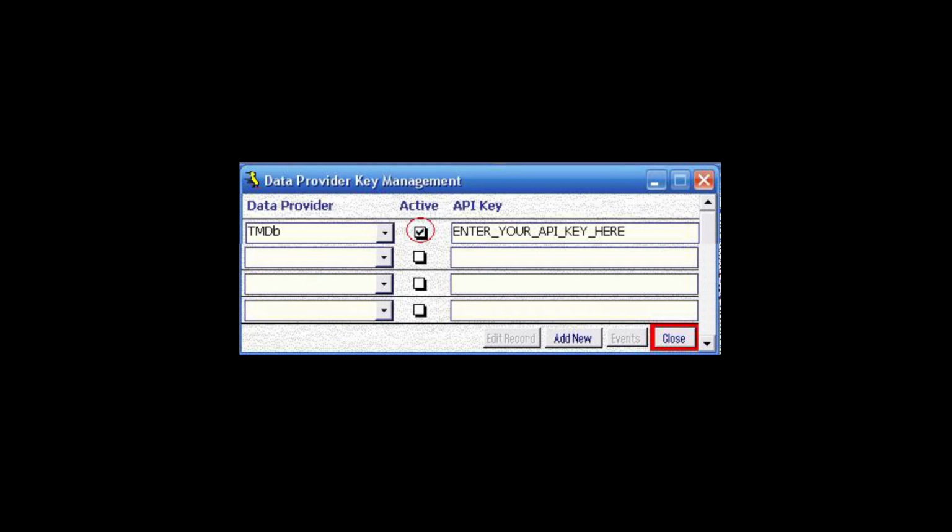And lastly, click on the checkbox to activate that entered key.